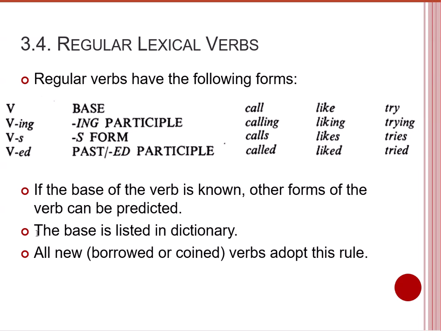The second point says that the base is listed in the dictionary. Sure. And the third point says that all new or borrowed or coined verbs adopt this rule. It means that if we have any processes of word formation where new verbs are added to the language, they follow the same rule. They follow the regular rule because they are borrowed from other languages. So any new verb entering English would follow the regular rule of verbs.